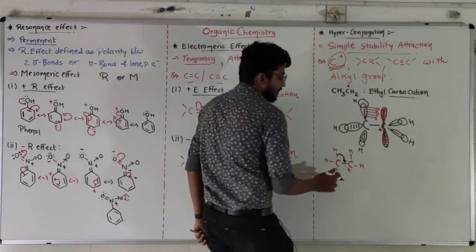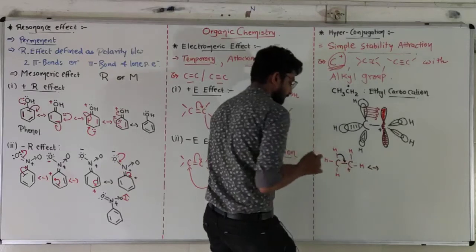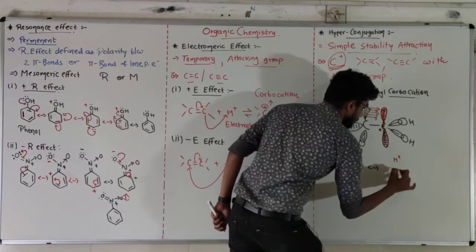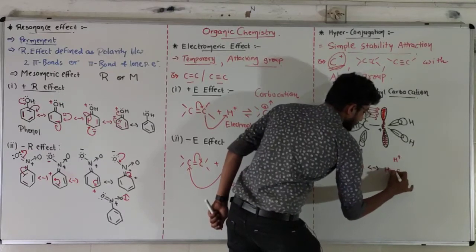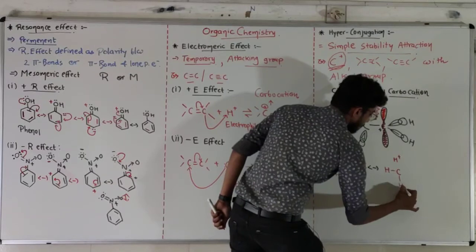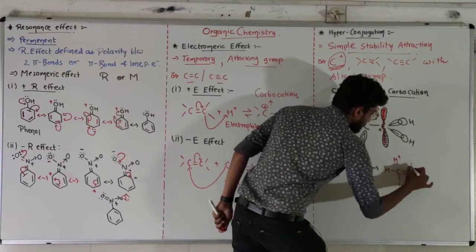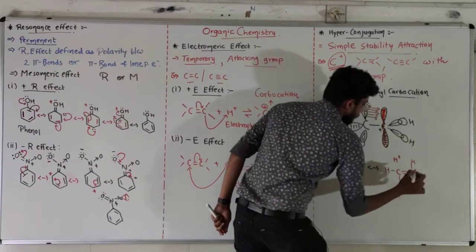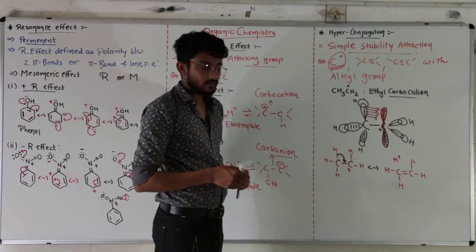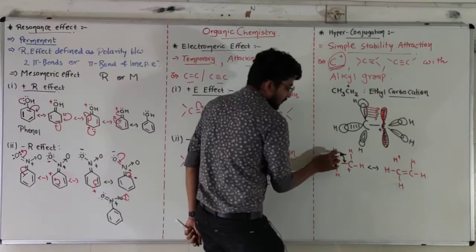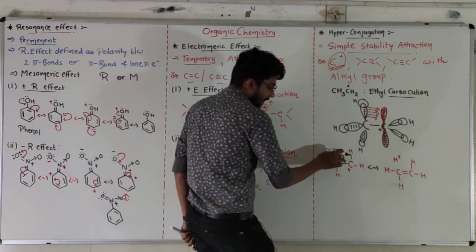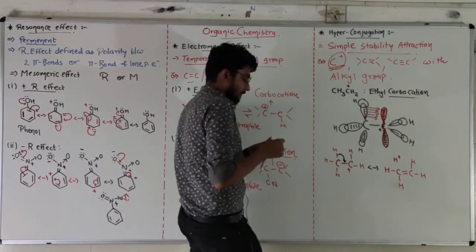That's why this positive charge will be eliminated, and that hydrogen becomes plus, a carbon single bonded to hydrogen, and here a double bond is there, and this carbon becomes neutral. Now the same thing happens. Instead of this hydrogen, I am using this hydrogen, and instead of this, I am using this hydrogen. Then what will happen?